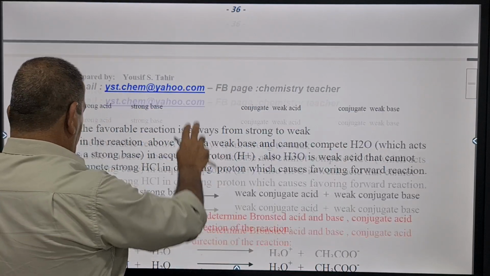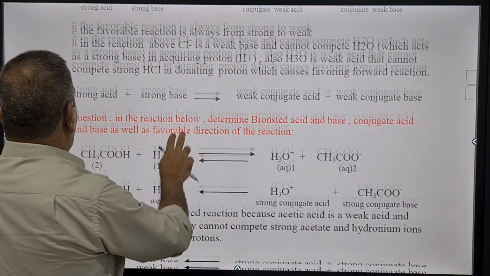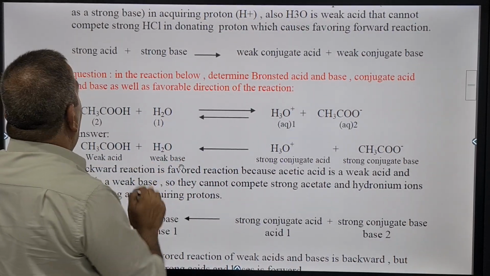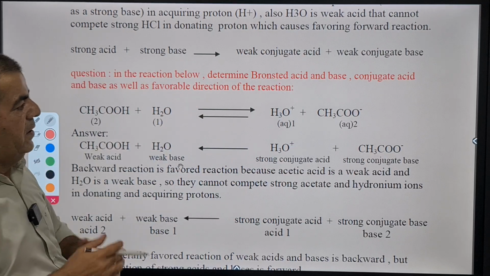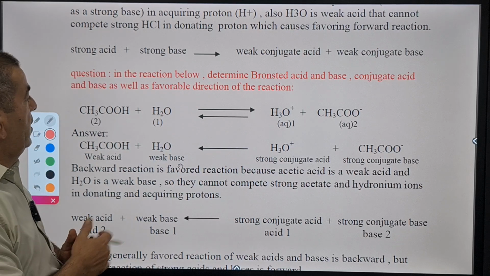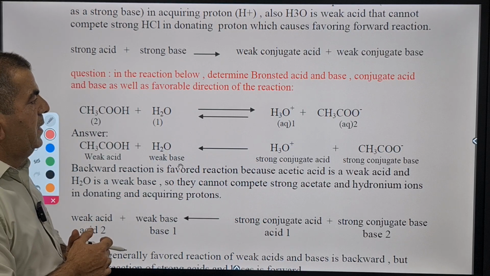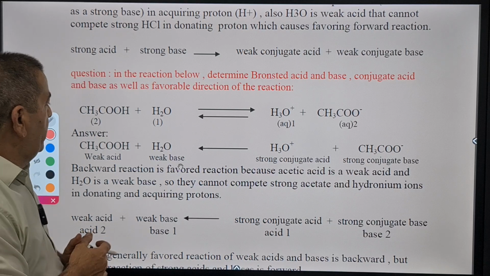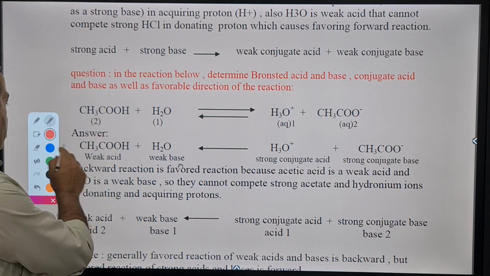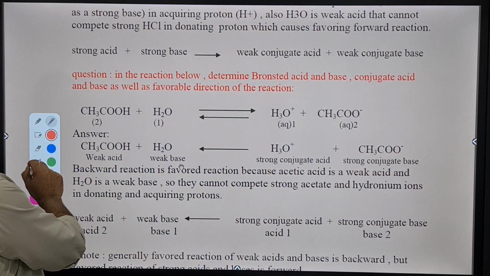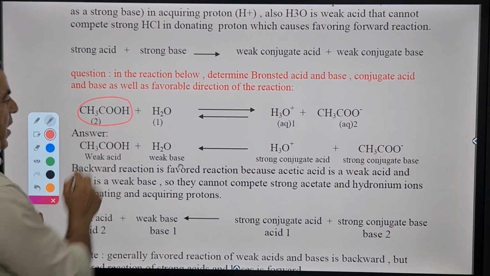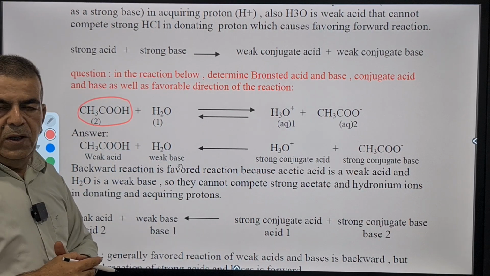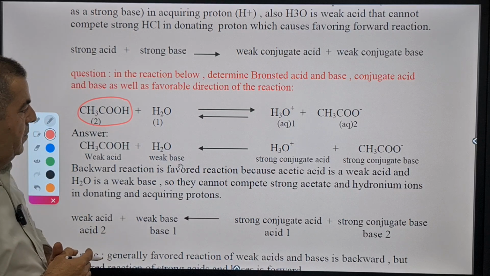Okay, let's move forward. We have some questions here. Question: in the reaction below, determine the Bronsted acid and base, conjugate acid and base, as well as the favorable direction of the reaction. We have here acetic acid, which we all know is a weak acid and ionizes only 1.2%.